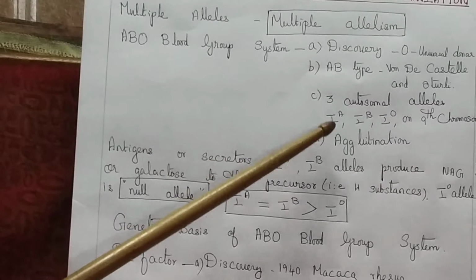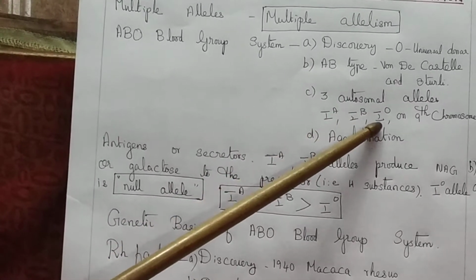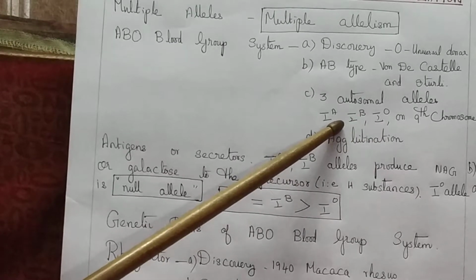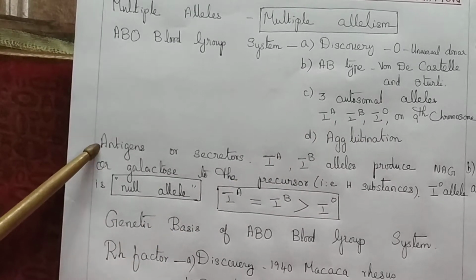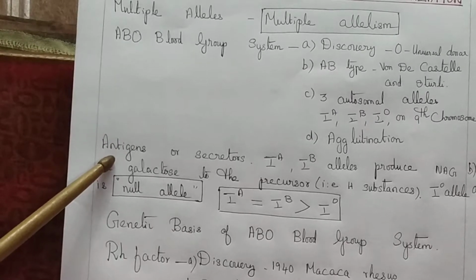The autosomal alleles IA, IB, IO only determine the type of antigens present on the RBC cells.